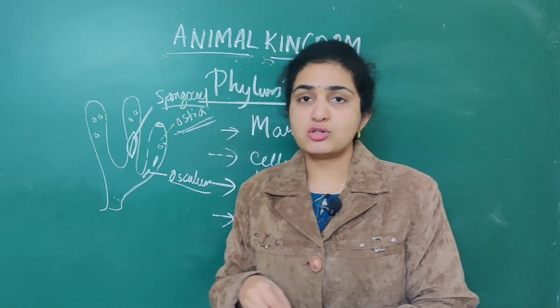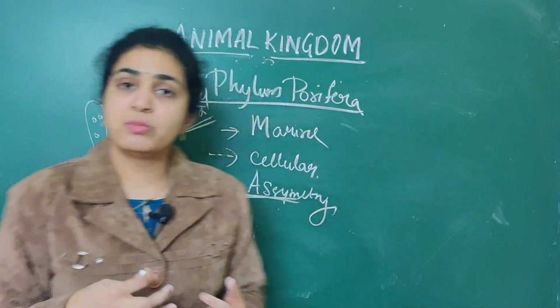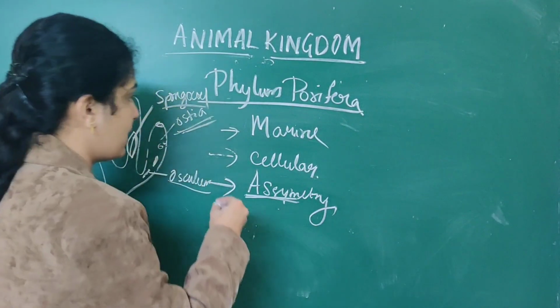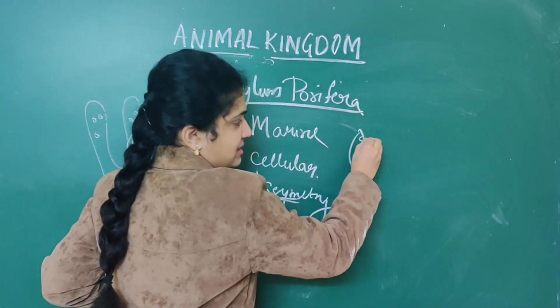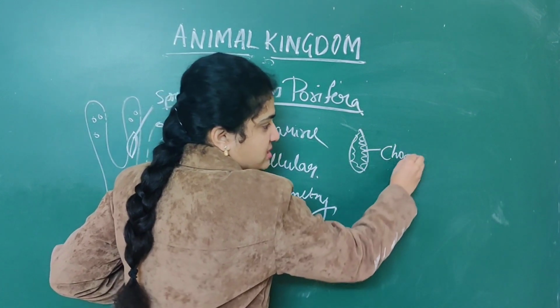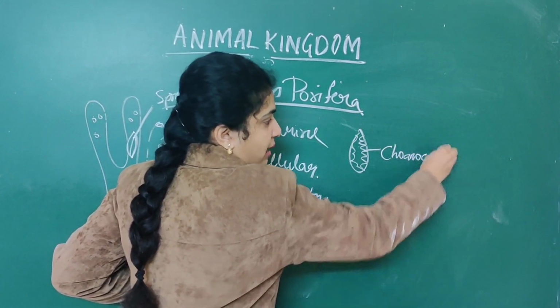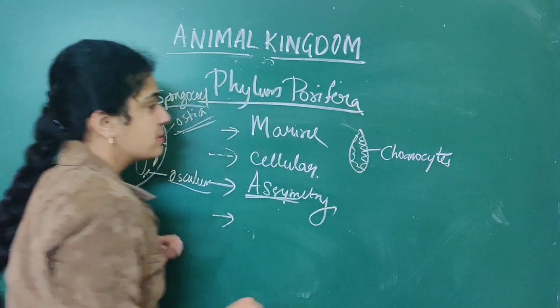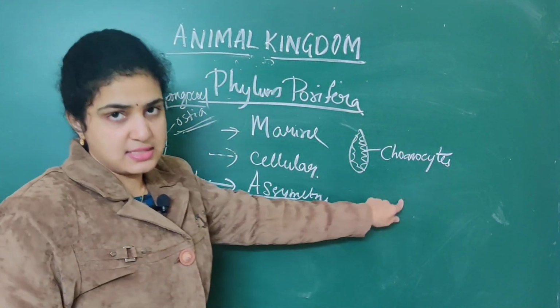The spongocoele is lined by numerous cells. They are called choanocytes. Choanocytes.